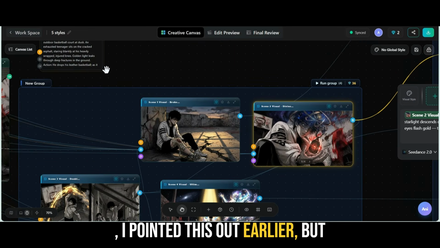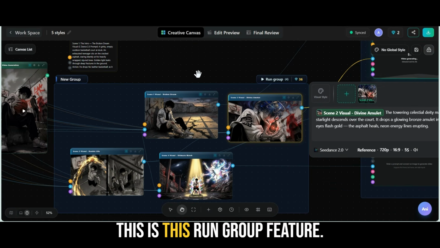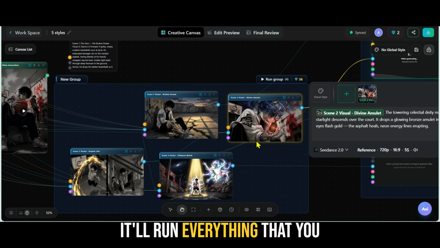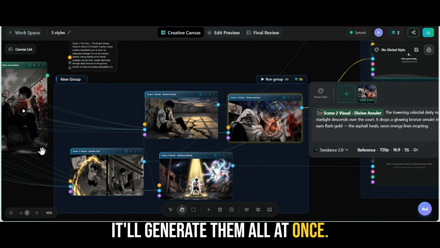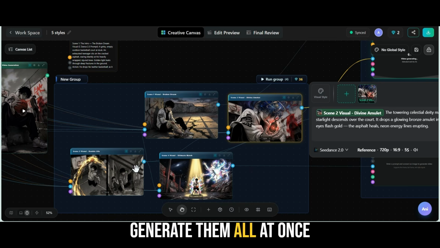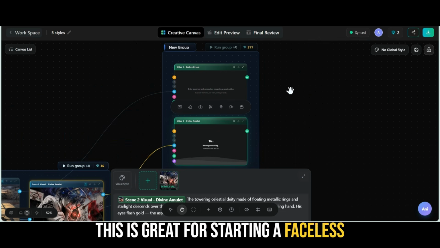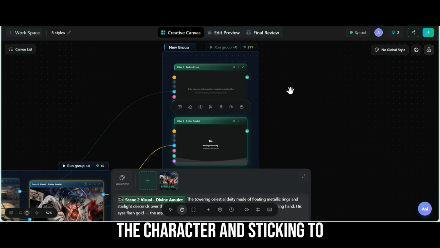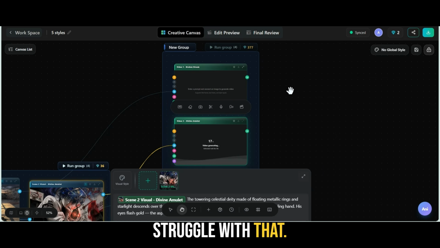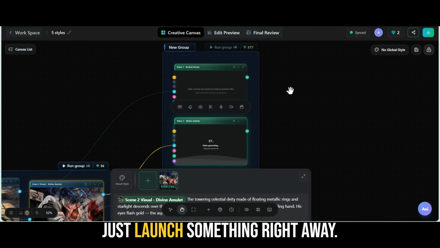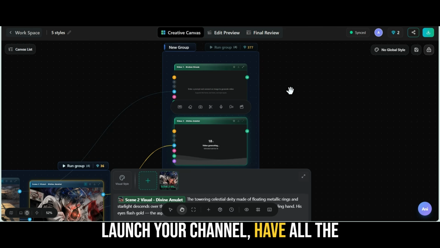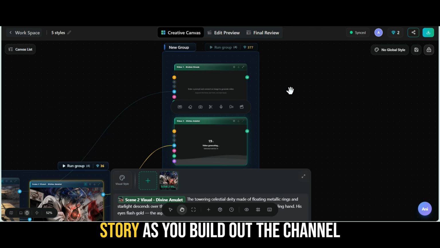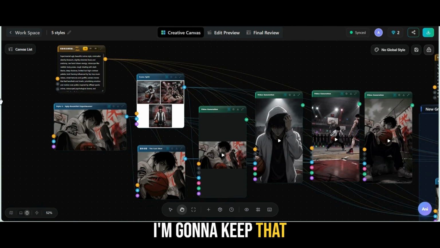I pointed this out earlier, but one of my favorite things about this is this run group feature. It'll run everything that you have inside of that group. So if it's generating images, it'll generate them all at once. If it's generating videos, it'll generate them all at once. This is great for starting a faceless YouTube channel and sticking to the character and sticking to the brand from the beginning. I think a lot of people struggle with that. With this tool, you'll be able to just launch something right away. Fine tune everything beforehand, launch your channel, have all the assets, and be able to control the story as you build out the channel. I'm going to keep that generating over there.